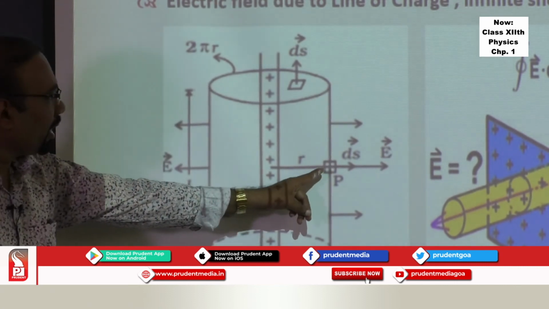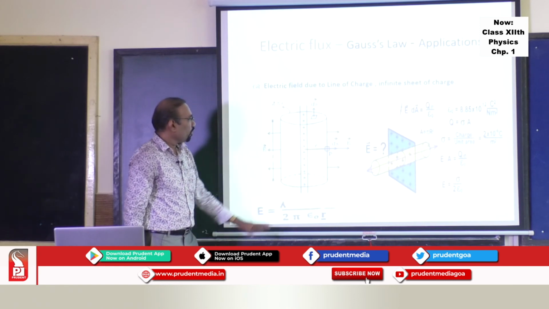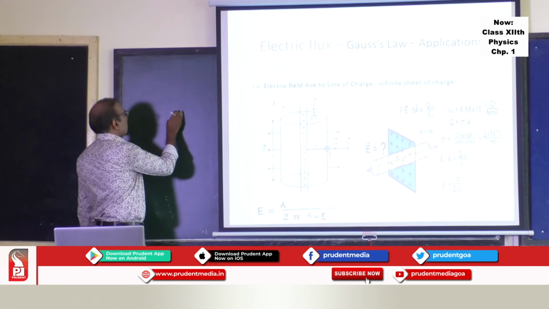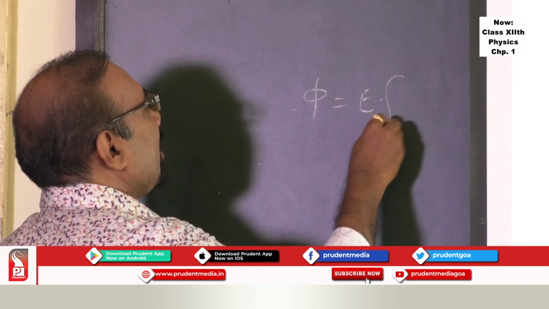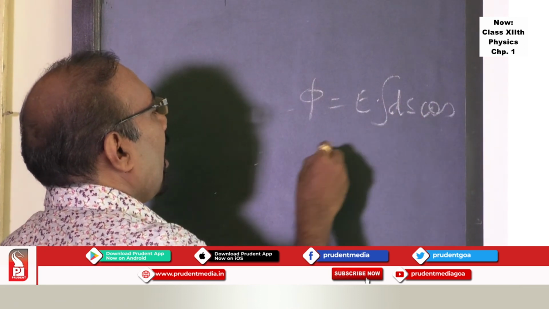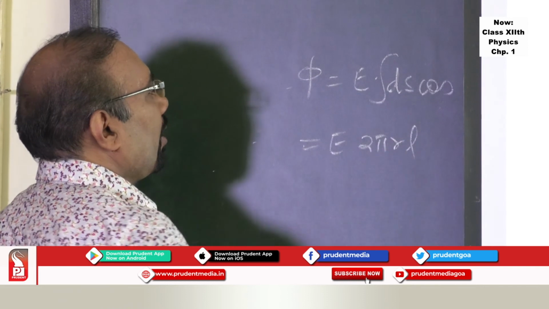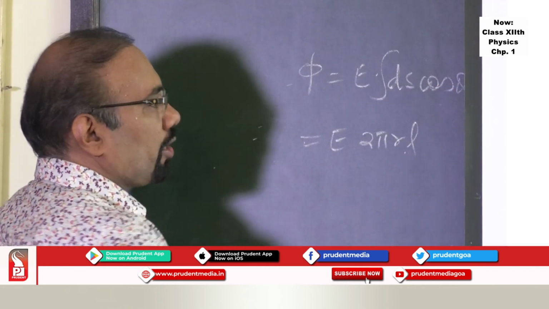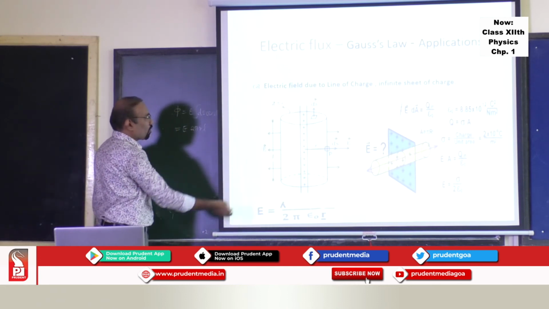Here you have a small element vector in the direction of the electric field, so theta will be 0. If you see the contribution from this, the total electric flux will be equal to the integral of E ds cos theta, and it will be E into 2 pi r L. Theta is 0, and that is the contribution due to the flux through this curved surface. Now, what is the charge enclosed by the surface?